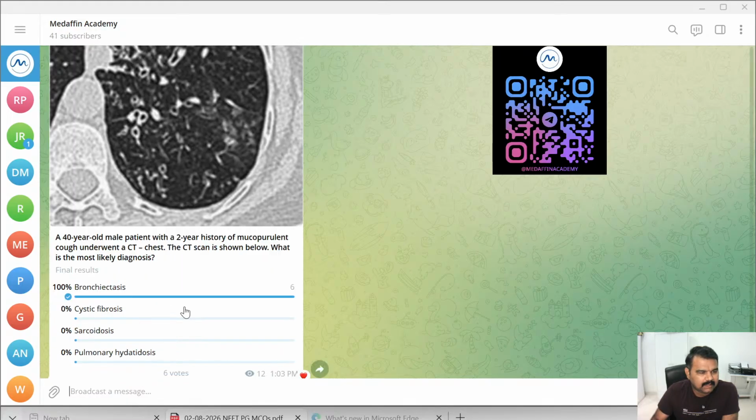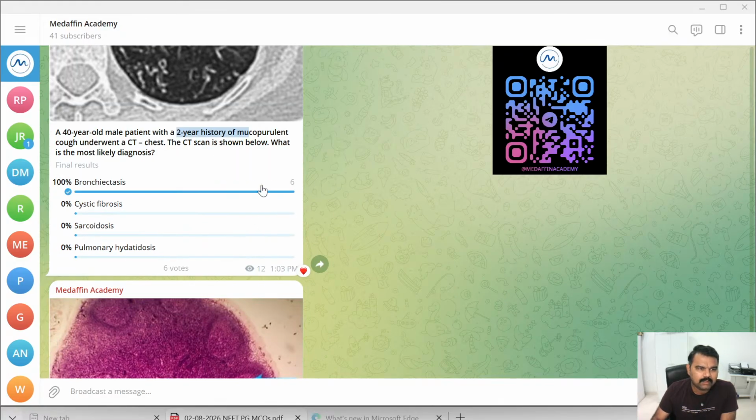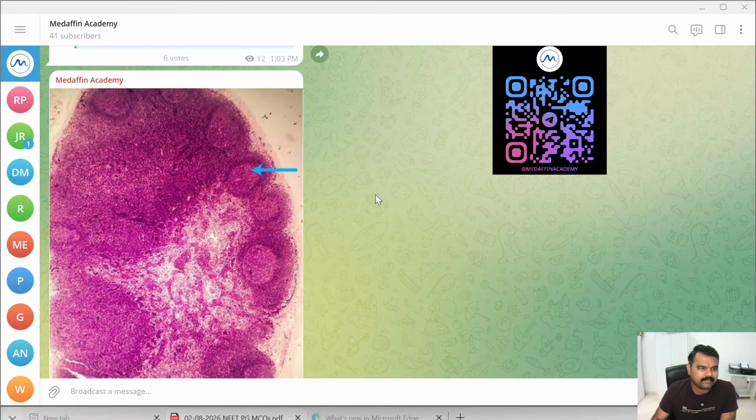The correct answer has been given by everyone. 100% have given the correct answer, even though it's image based, maybe based on the history and image appearance. They have answered bronchiectasis, and that's the correct answer. Cystic fibrosis is another option, sarcoidosis is another option, and pulmonary hydatidosis is another option. Bronchiectasis is correct because of the mucopurulent cough and a 2-year chronic history. Coming to the next question.